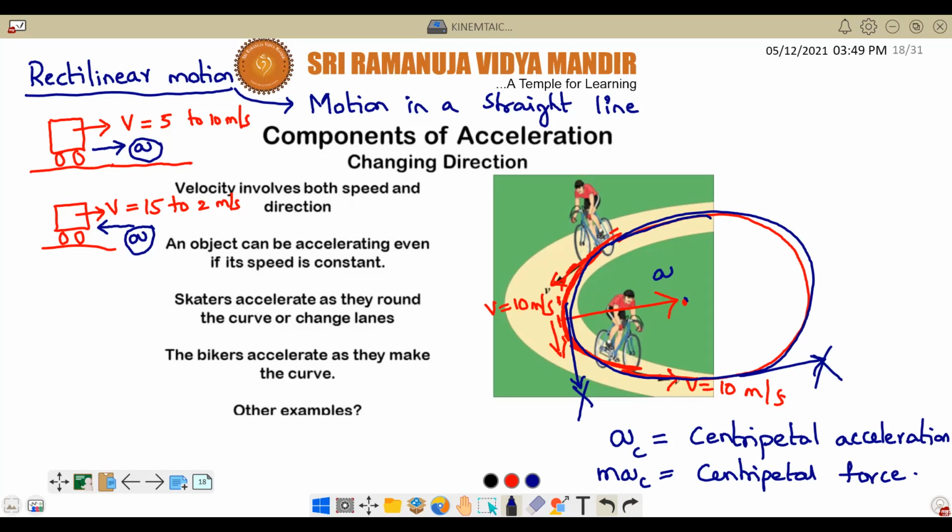More than this term, centripetal force, you must have heard centrifugal force. Centrifugal force is a commonly used term, and that force will be outside.